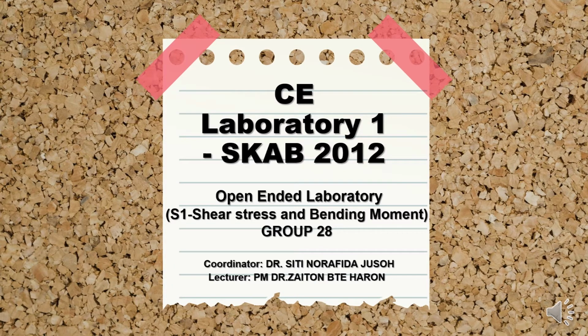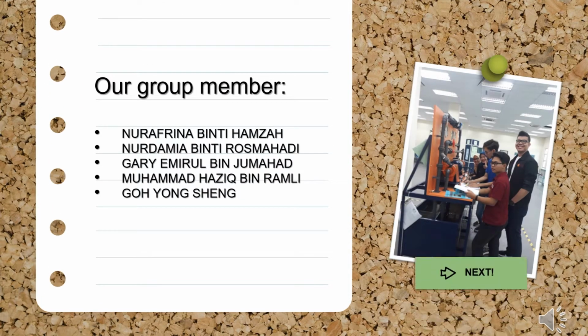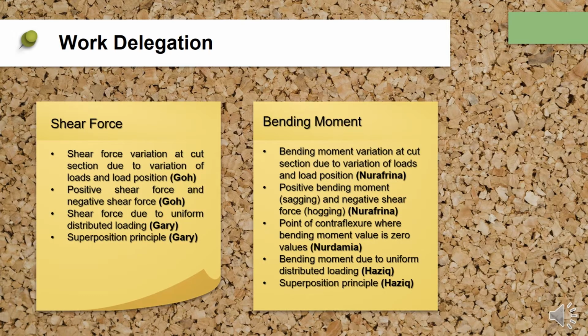So this is our open-ended laboratory, shear force and bending moment. These are our group members: Afina, Damian, Gary, Haji and Go. This is our work and equations. We divide the experiment into two parts, shear force and bending moment. Go and Gary will be in charge of shear force; Afina, Damian and Haji will be in charge of bending moment.